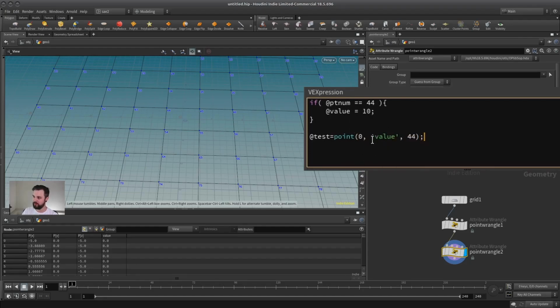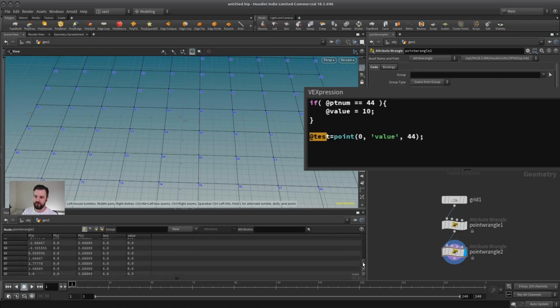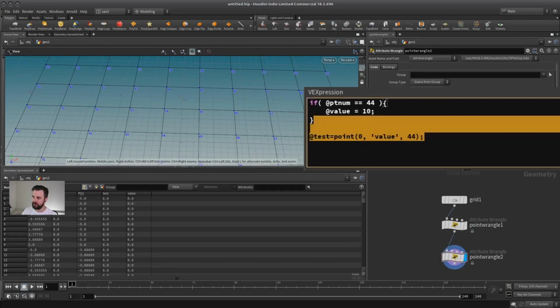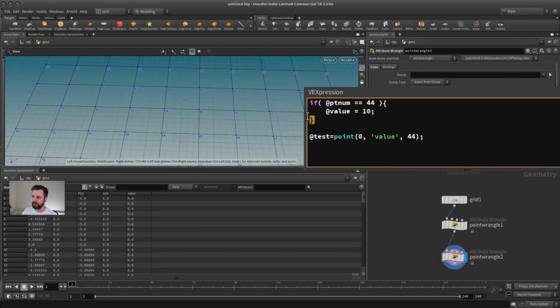And what would we expect is that, okay, if the point is 44, its value gets 10, and then for all the other points, the test should be 10, right? But when we run this, you can see the test is always 6. So the number that was correct before this node here was running. So every point that runs this has no idea that this actually happened for point 44.